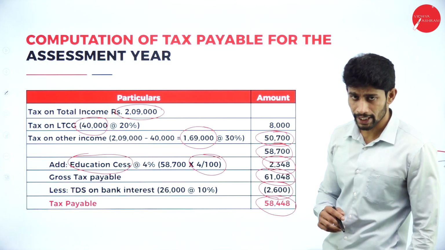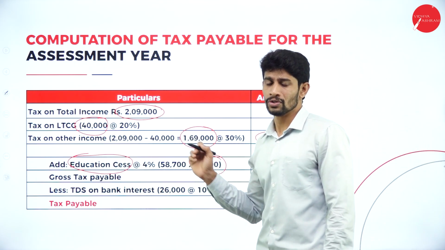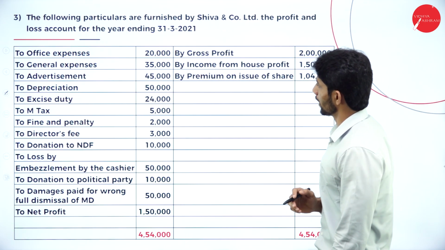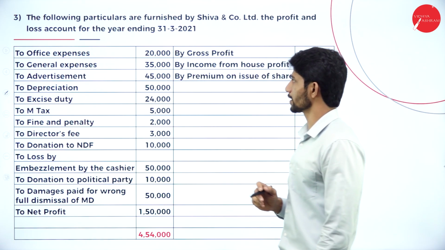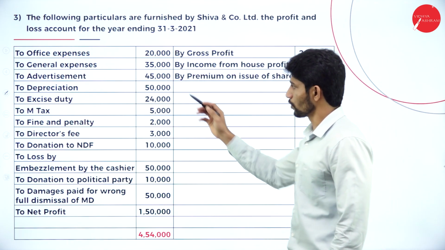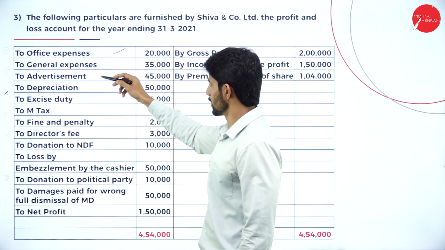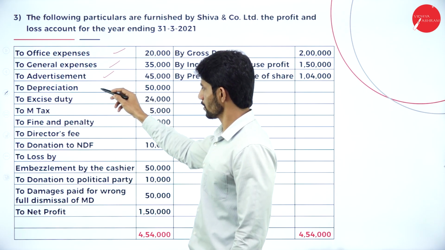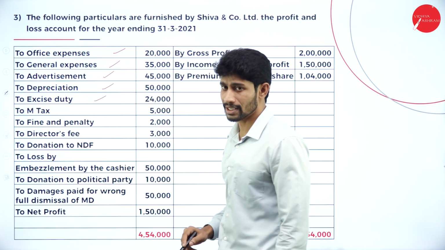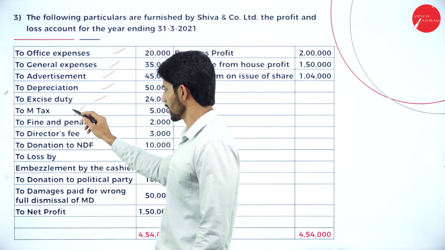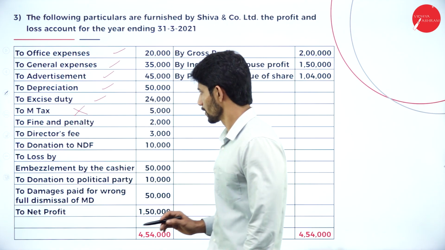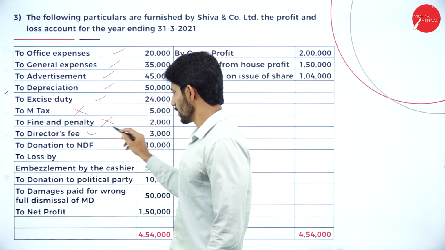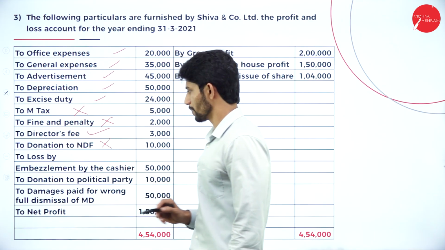So moving on to the next problem, and the last problem, relating to assessment of companies. The following particulars are furnished by Shiva and Company Limited in the profit and loss account for the year ending 31st March 2021. So office expenses, business; general expenses, business; advertisement, business; depreciation, business; excise duty, business; M tax, that is municipal tax relating to house property, not to business. Next, fine and penalty, not a business expenditure.